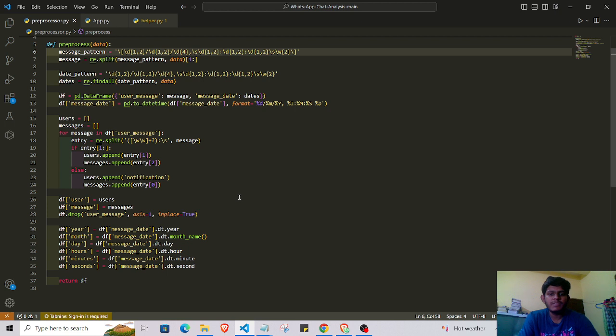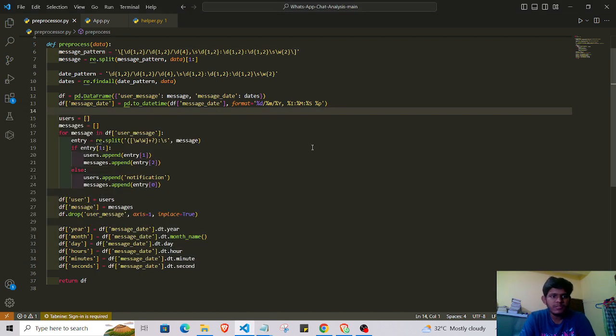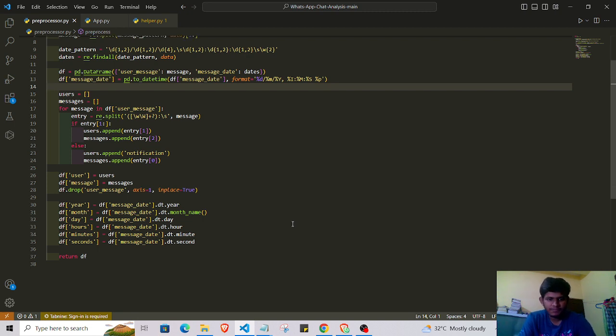In this case I faced another problem: the username and the message are present in a single column. To solve this problem, I first tried to find the pattern. After every username, you can see that there is a colon, and after this there is some message string. We can see that easily. We can find this pattern, write some code to split the name using the above pattern, and store it in the split list.